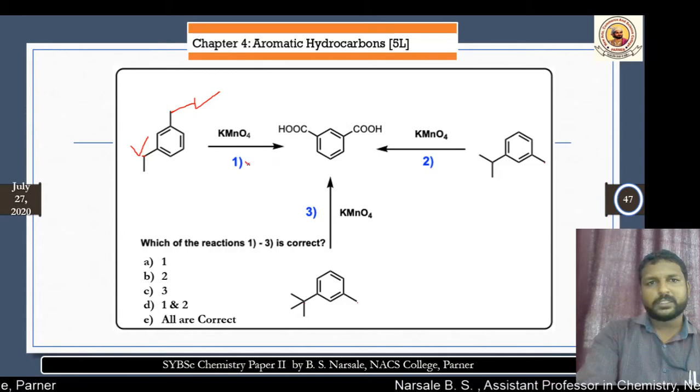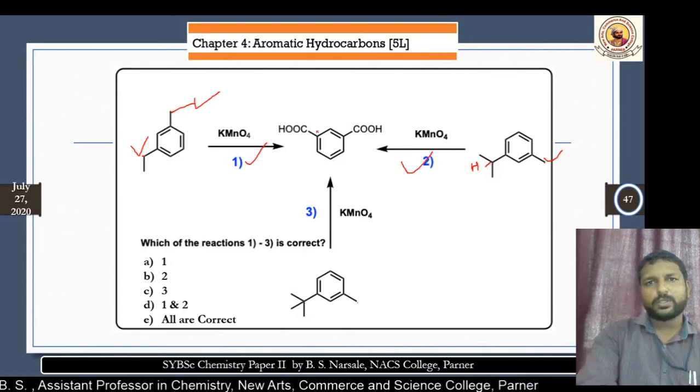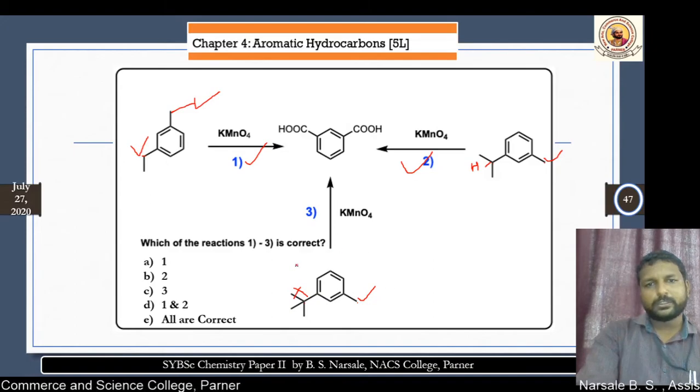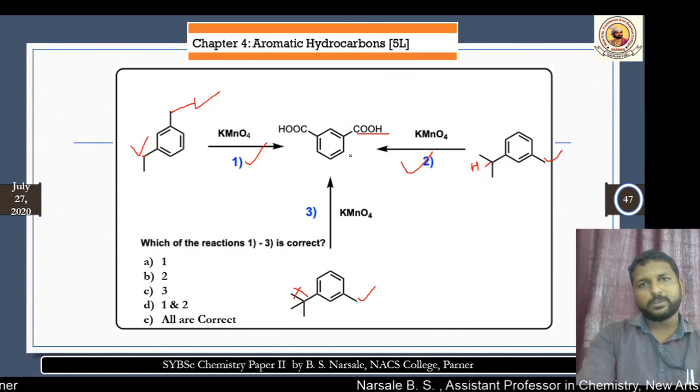The first is going to give the reaction. Look at the second. This has hydrogen. Yes, there is one hydrogen there. So both have hydrogens. Therefore, the second is also going to give the reaction. In the third one, there is hydrogen on one side, no problem, but there is an absence of hydrogen on the other. That means this gives only one alkyl oxidation to give one COOH.